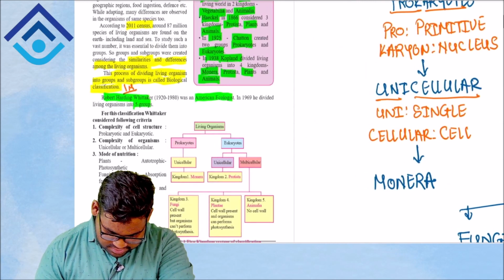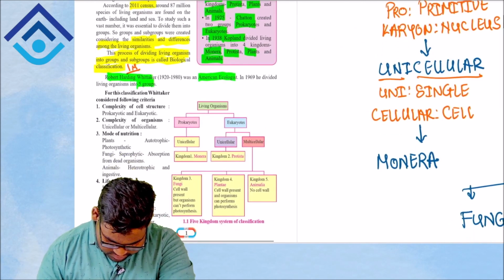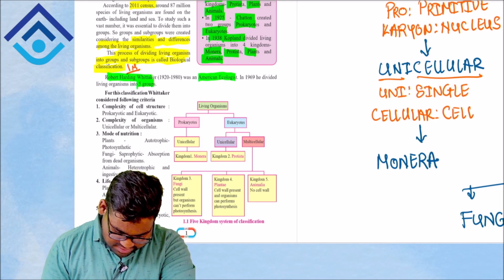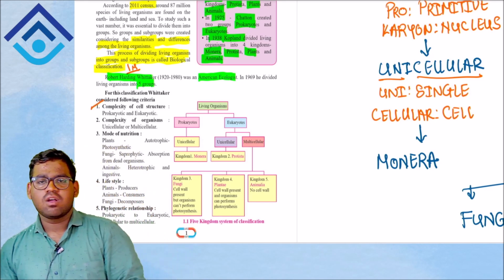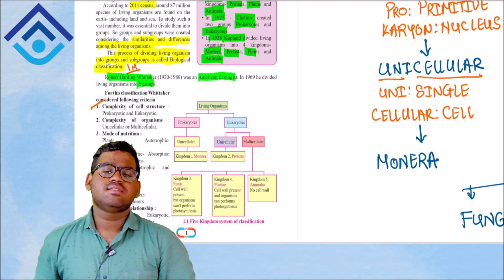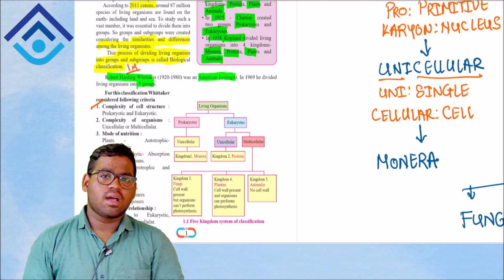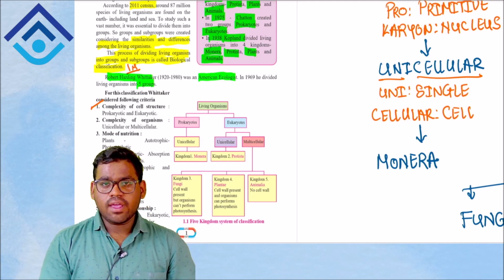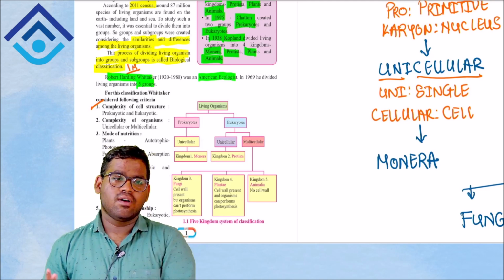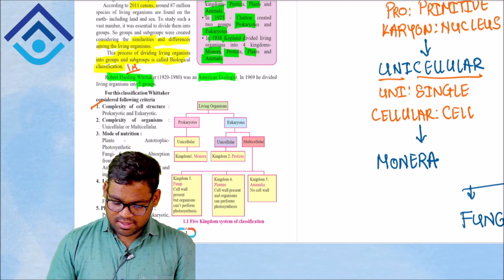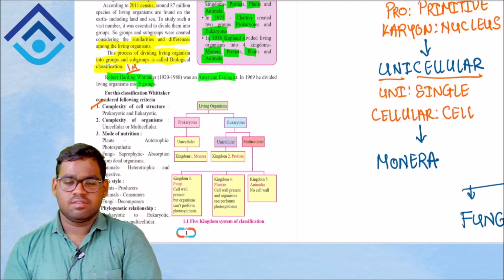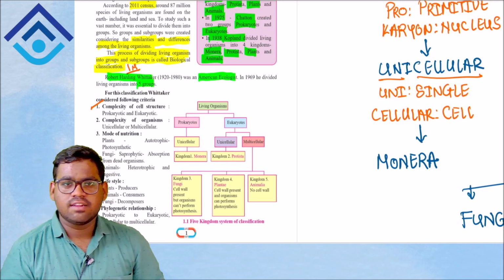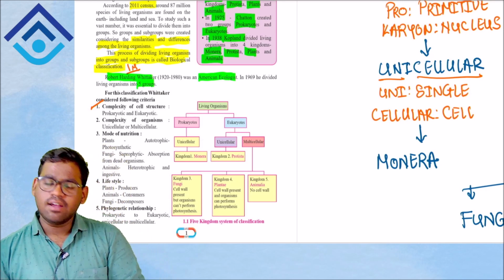Okay, so let's see here, we have this. We have 5 criteria. The first one says the complexity of the cell structure. What do you mean by complexity of the cell structure? It simply means whether the organism is a prokaryote or a eukaryote. As we see in the flowchart, the first criteria used is whether the organism is a prokaryote or a eukaryote.